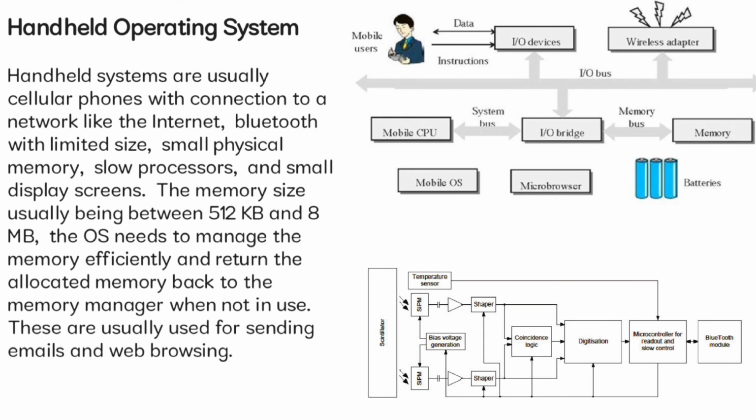Handheld operating system. Handheld systems are usually cellular phones with connection to a network like the internet, Bluetooth with limited size, small physical memory, slow processors, and small display screens. The memory size usually being between 512 KB and 8 MB, the OS needs to manage the memory efficiently and return the allocated memory back to the memory manager when not in use. These are usually used for sending emails and web browsing.